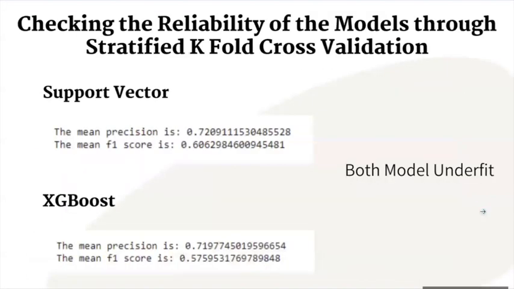So next, to check the reliability of our model and make sure that it does not overfit, we'll be doing stratified k-fold cross validation. What this does basically is split our dataset evenly into k number of different parts, with each part having the same proportion as the main dataset, and check the performance of each part. So from the results obtained, we can see that actually for both SVC and XGBoost, the performance improved. Thus, this implies that the model underfit. Thus, we can actually be more confident of our model than what it implies.